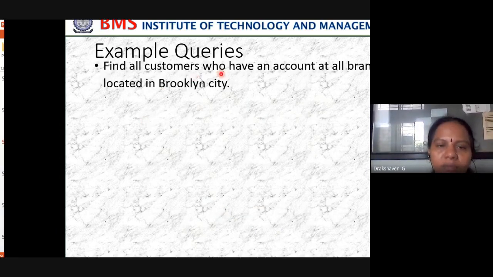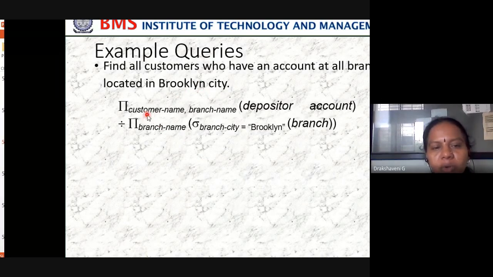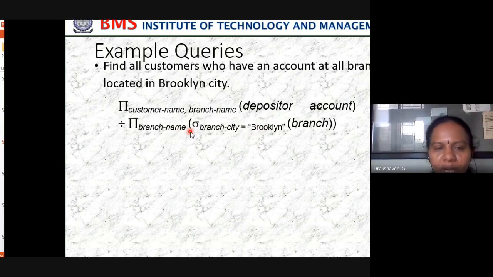Next, find all the customers who have an account at all branches located in Broccoli city. So I want customer names who have their account at all branches where the city is called Broccoli. So then what do we write? Project customer name and branch name from depositor natural join account, divided by the branch names which should be the Broccoli branches. So this is one way of writing.